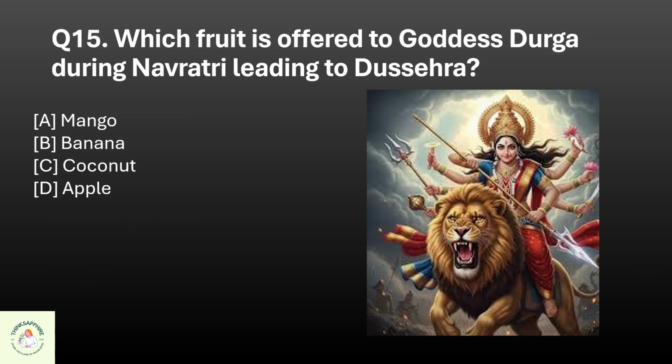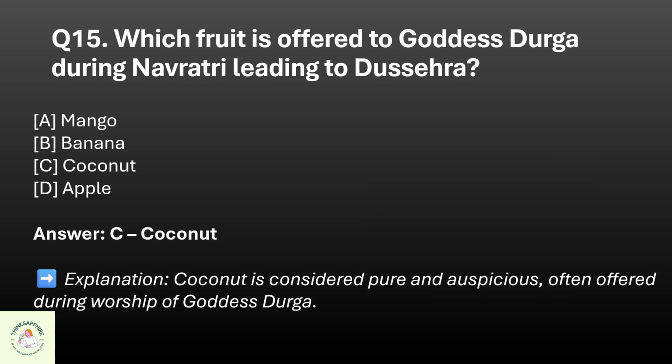Question 15. Which fruit is offered to goddess Durga during Navratri leading to Dussehra? A. Mango, B. Banana, C. Coconut, or D. Apple. The correct option is C. Coconut.